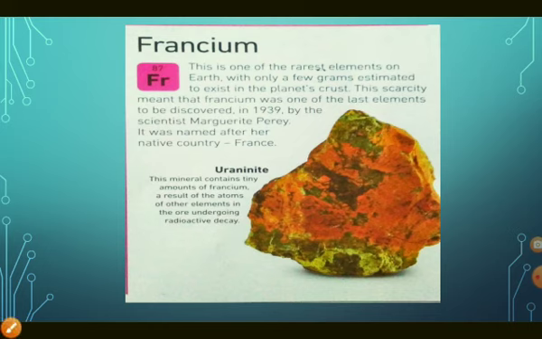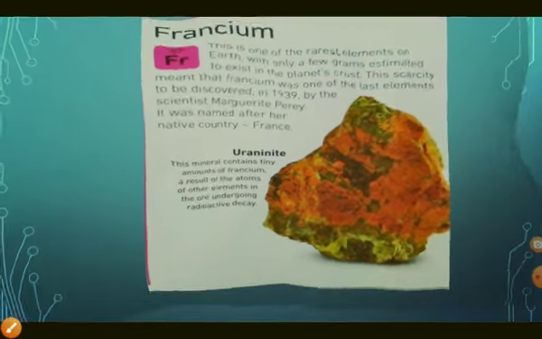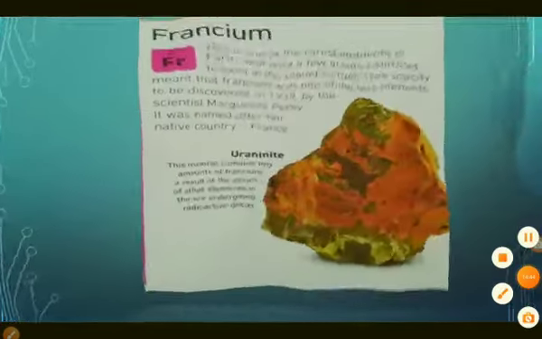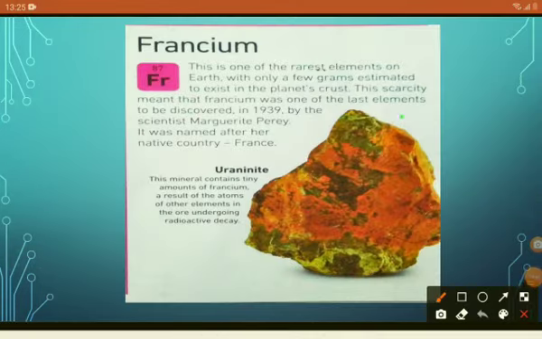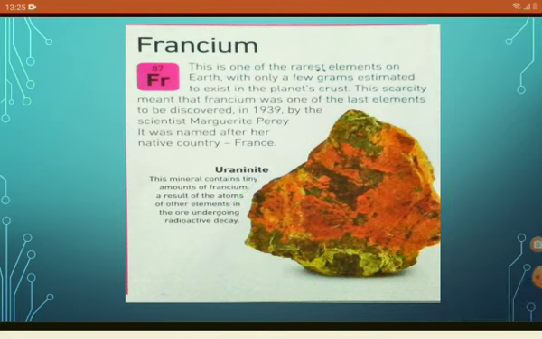The picture you can see on your screen is uraninite, the mineral ore that contains a teeny amount of francium. As a result, the atoms of other elements in the ore undergo radioactive decay.